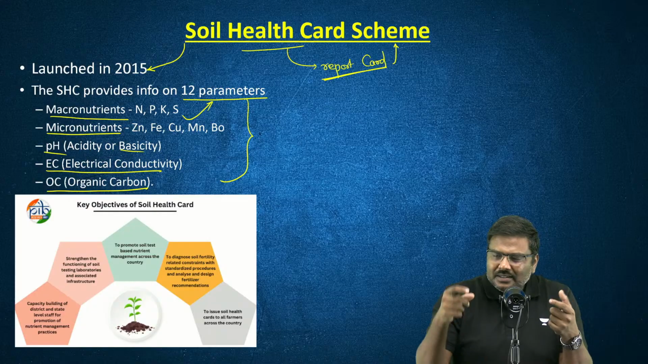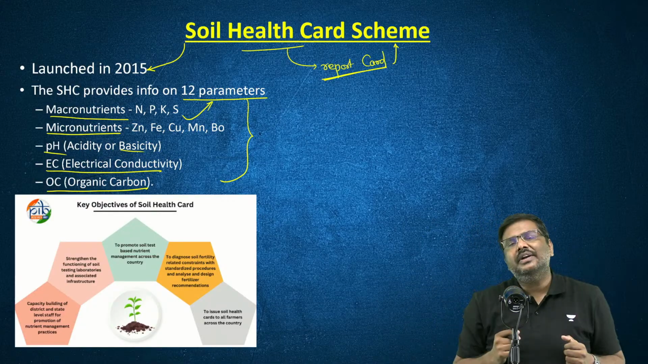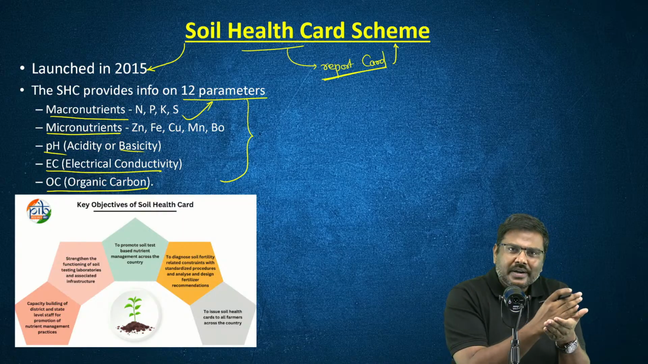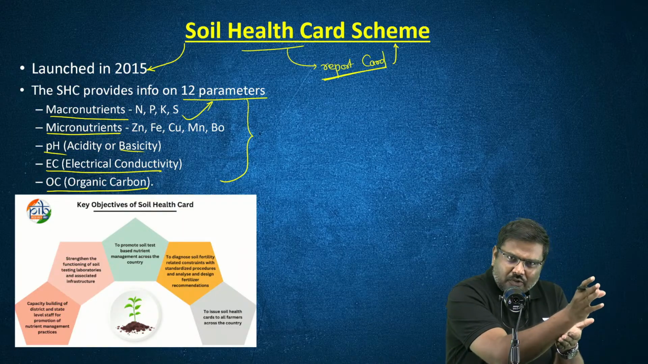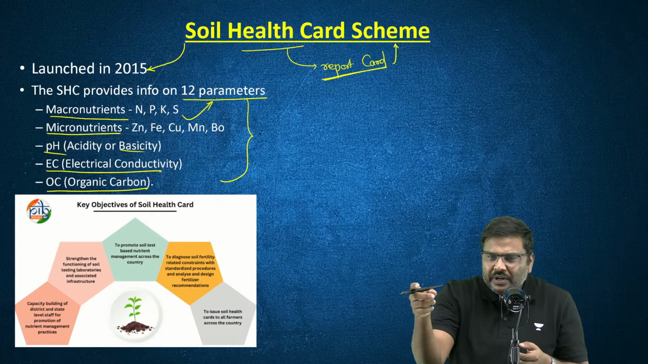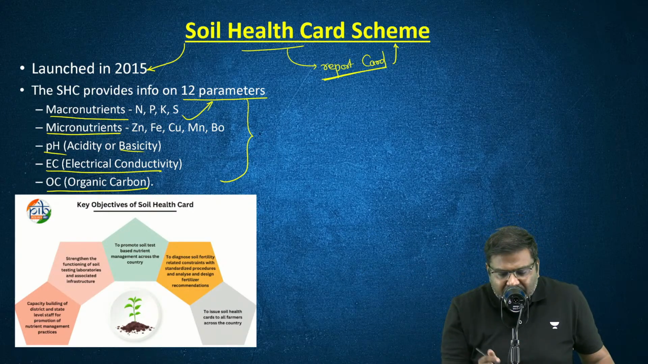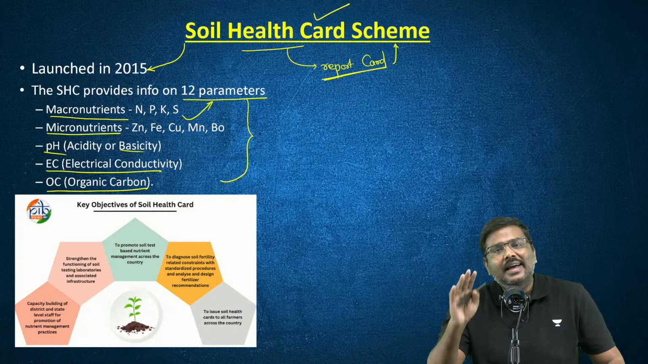And based on that, certain recommendations are also provided. For example, what kind of crop is best suited for the land? What kind of nutrients is lacking? What kind of fertilizer you must apply, etc. All of this information is provided in the Soil Health Card.